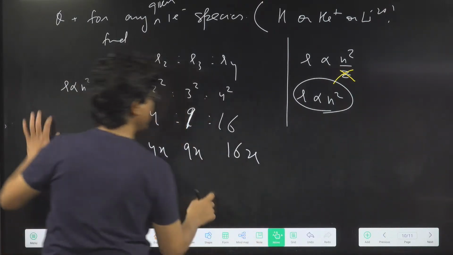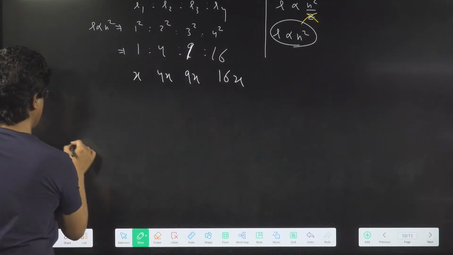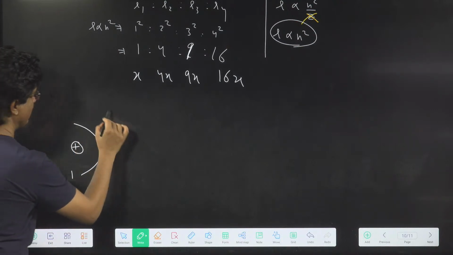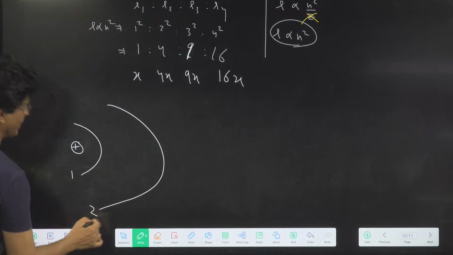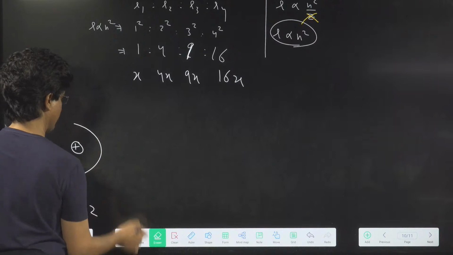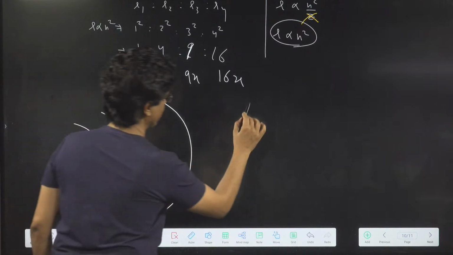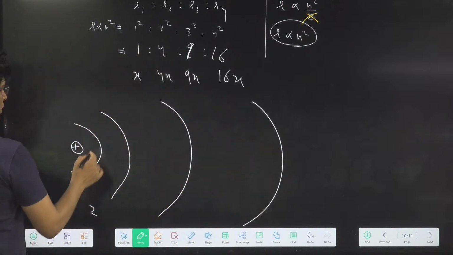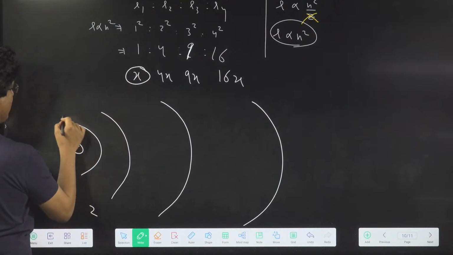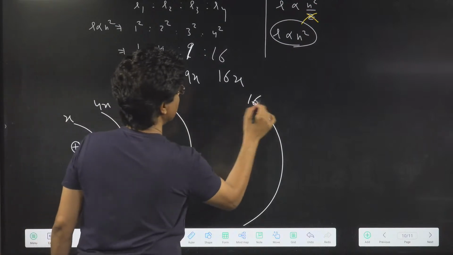Now look over here and please focus. Say this is the nucleus, this is the first orbit, and this is the second orbit. Say we have a second orbit, a third orbit, and a fourth orbit. What is the distance of the first orbit? Say x. The second orbit is 4x, then 9x, and this is say 16x.